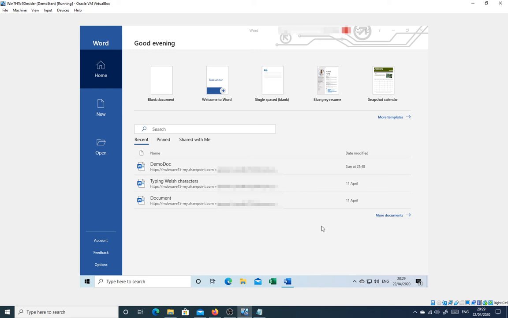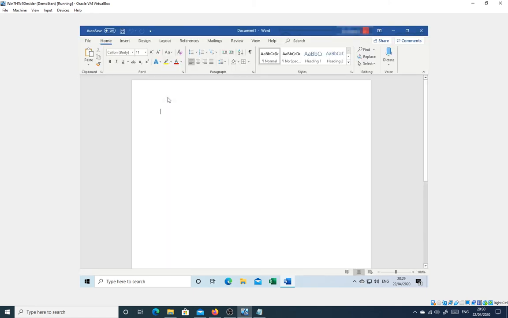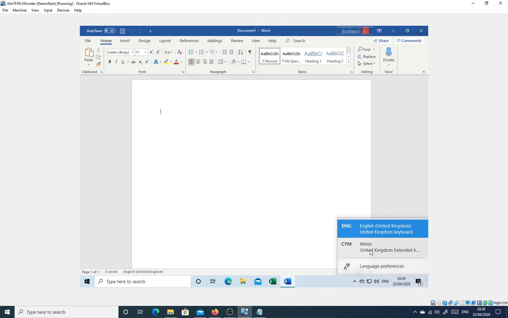If, as I've done earlier, you've installed the Welsh language pack inside of Windows, it's now time to install the Welsh language pack inside of Microsoft Office. So just open up a blank document, and switch using the language picker.